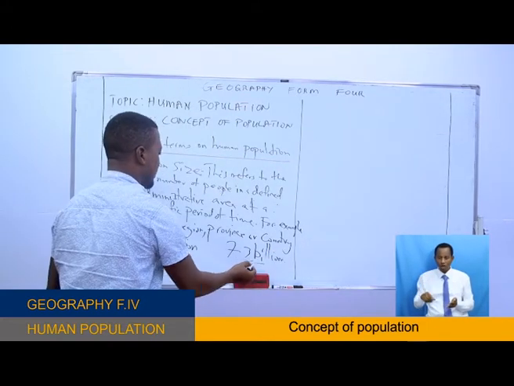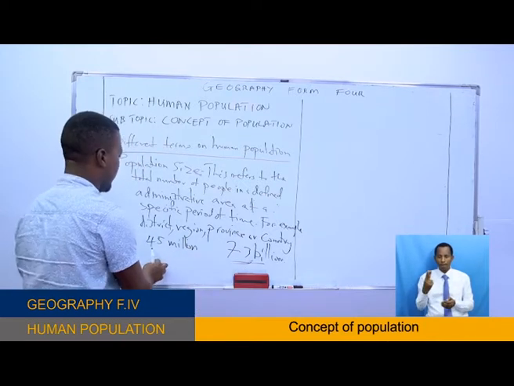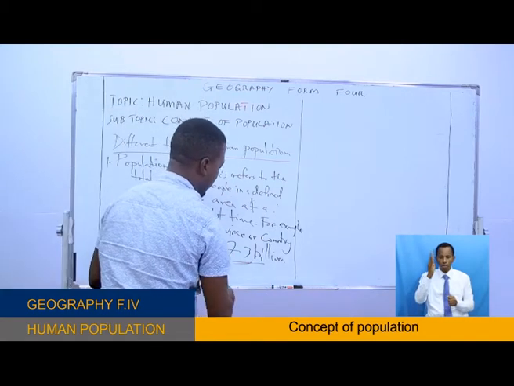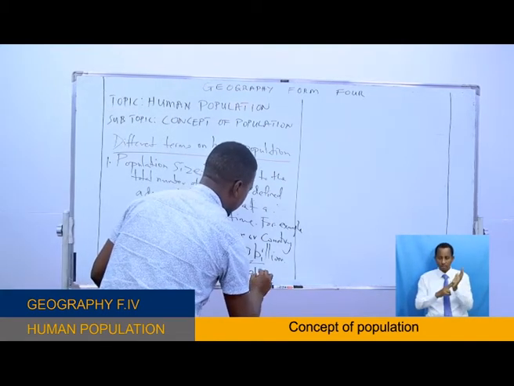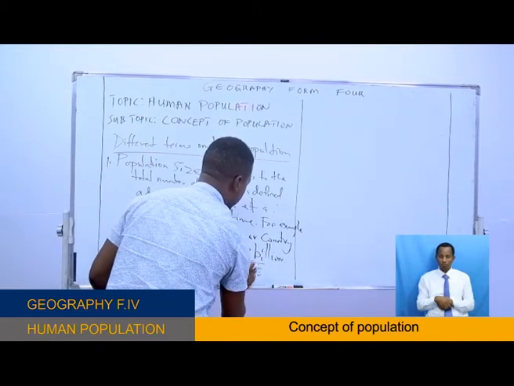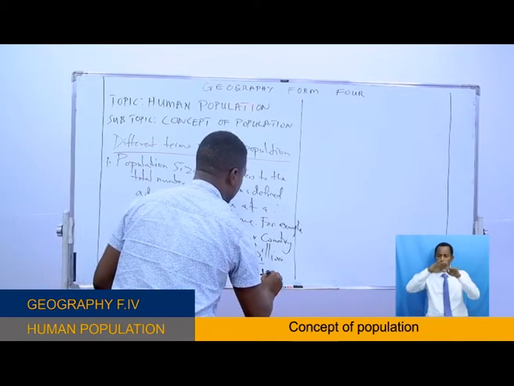You see the changes. This is 7.3 billion, the world population size. This is just 45 million, this is just Tanzania.